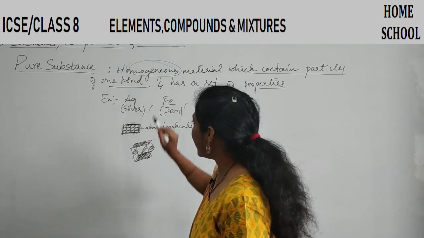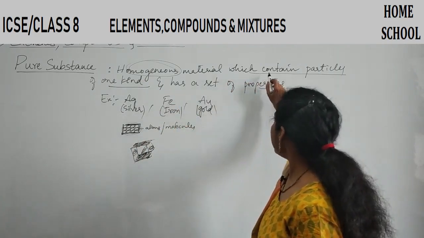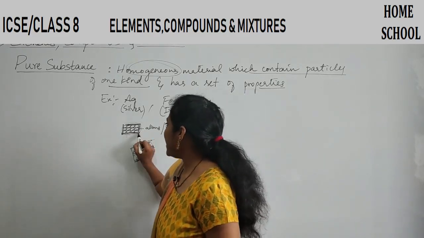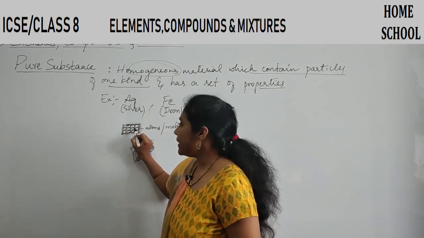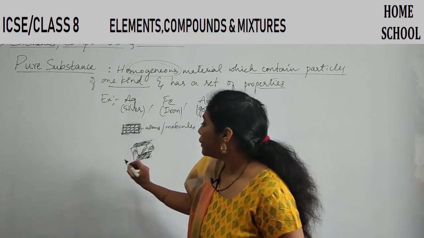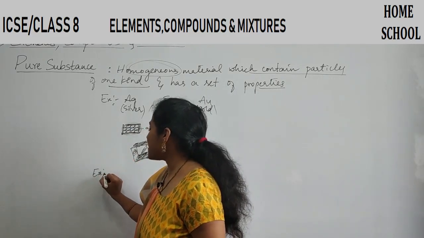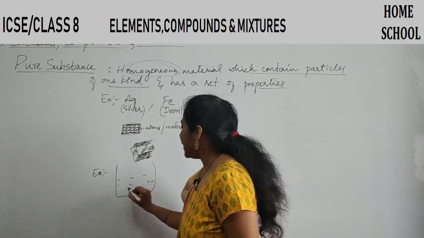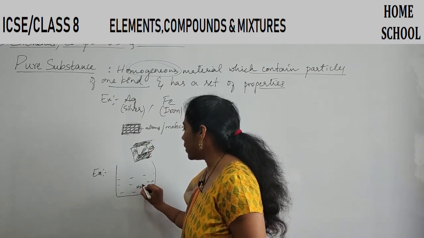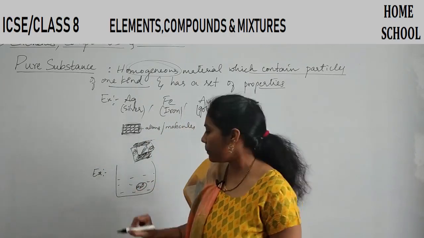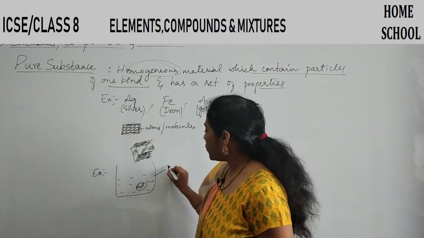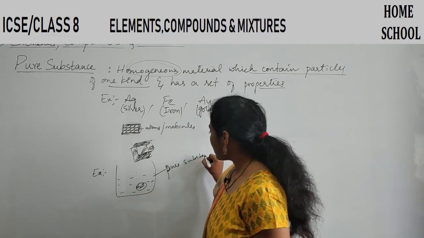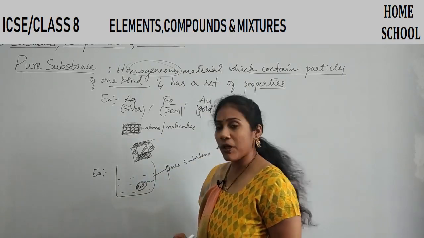And here I told you pure substance contains particles of only one kind. So if you take a silver piece, everywhere silver atoms are only there. But another example for pure substance I'll give you here, that is water. Say in a beaker, if I take only water, water is nothing but H2O. What's its chemical formula? H2O. This also I can call a pure substance.